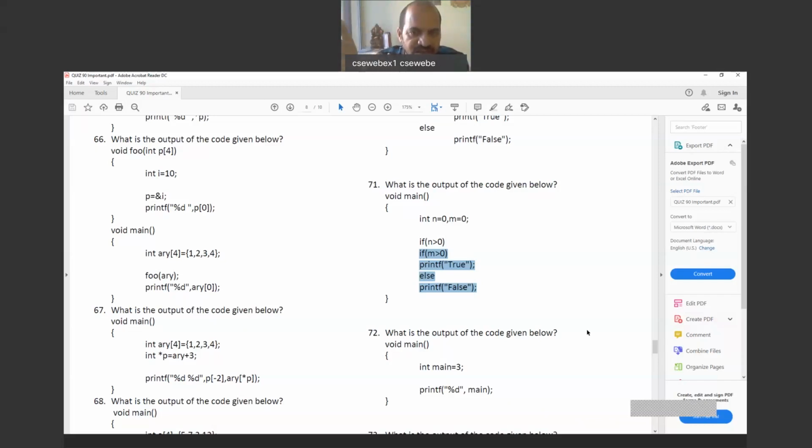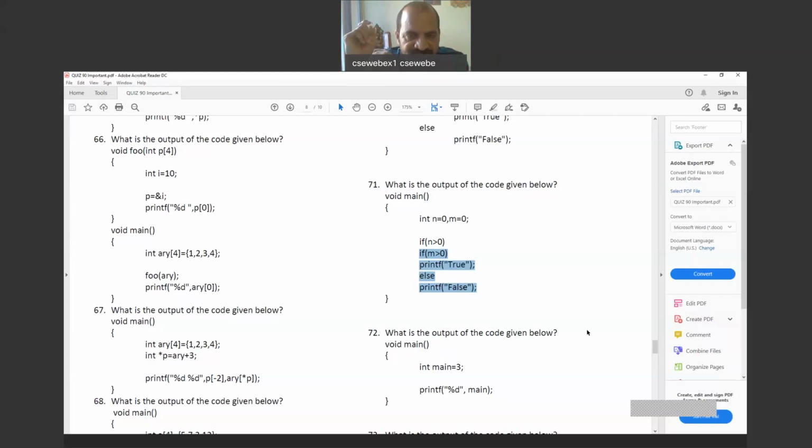So now the second condition, m greater than 0, is under the if n greater than 0. And else is associated with the if m greater than 0. So now the first if, n greater than 0, is false, because n is 0 and we are checking n greater than 0.